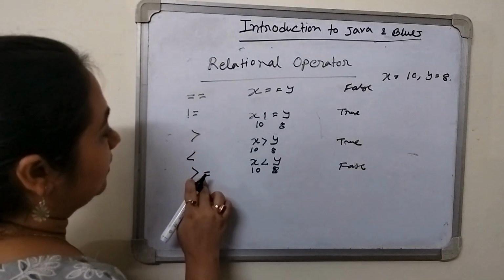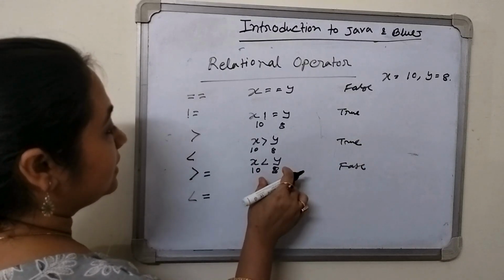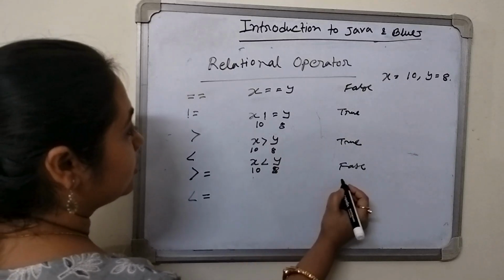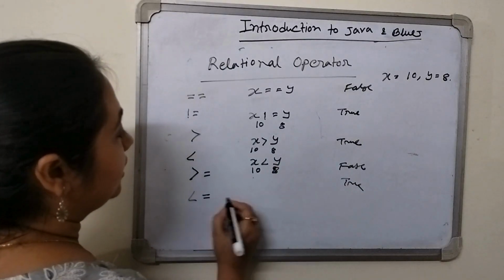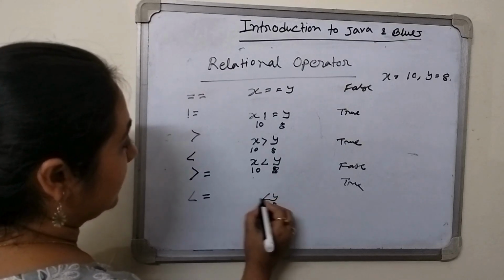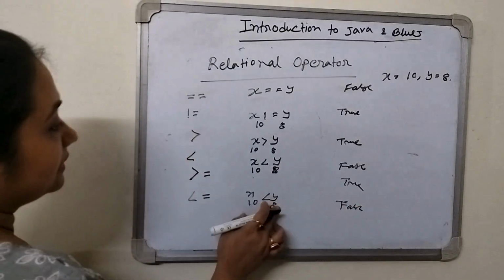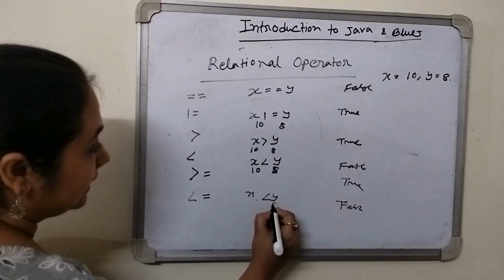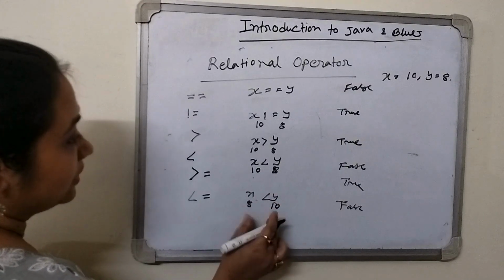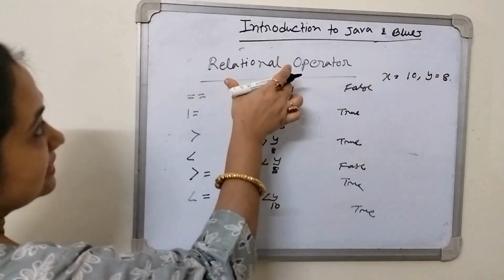This is greater than or equal to. That means the value of x is 10, which is greater than the y value. So this also shows true. And less than or equal to, that means the value of y is 8 and x is 10, so this value will be false. But if the value of y is 10 and x is 8, this result will be true. So this is known as the relational operator.